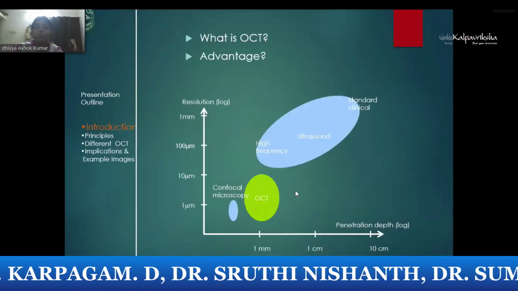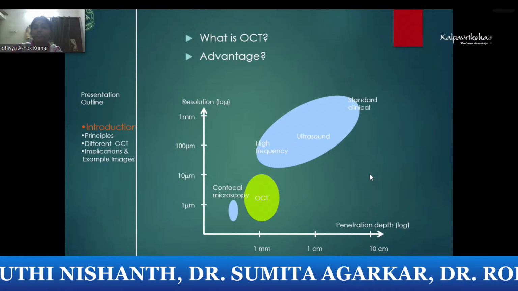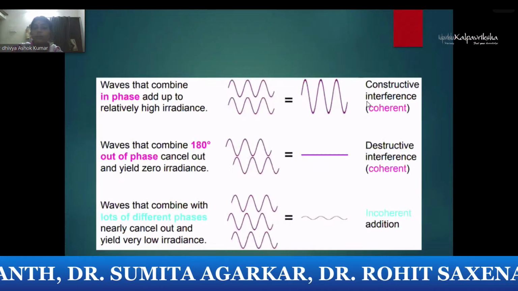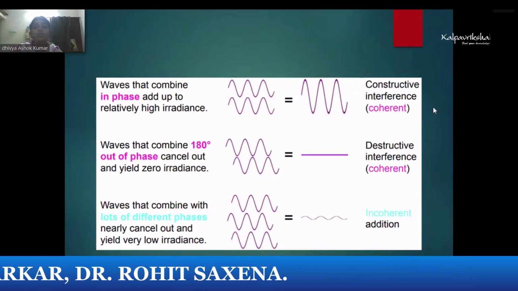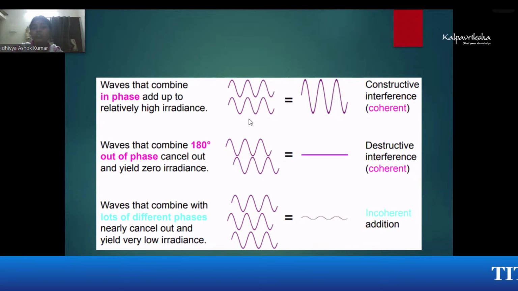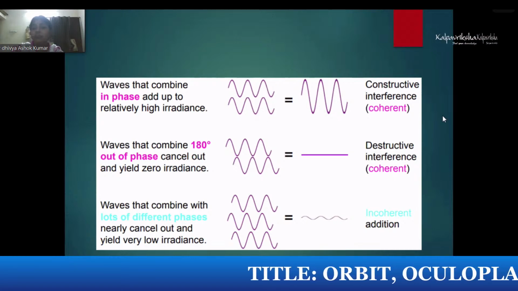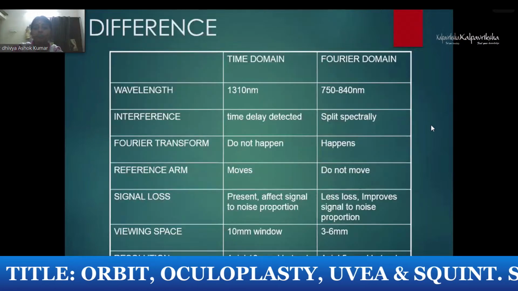Coming to the optical imaging, OCT is a commonly used one which has got better resolution of the anterior segment. Other one is a UBM which has got lesser resolution, but there are some advantages where you will use UBM and where OCT may not be used. So OCT depends upon the constructive interference, the coherent waves, the trough and the valley, the valley and the peak will be together. It's called coherence. So this works with the principle of Michelson's interferometry. We're not going into detail of that.